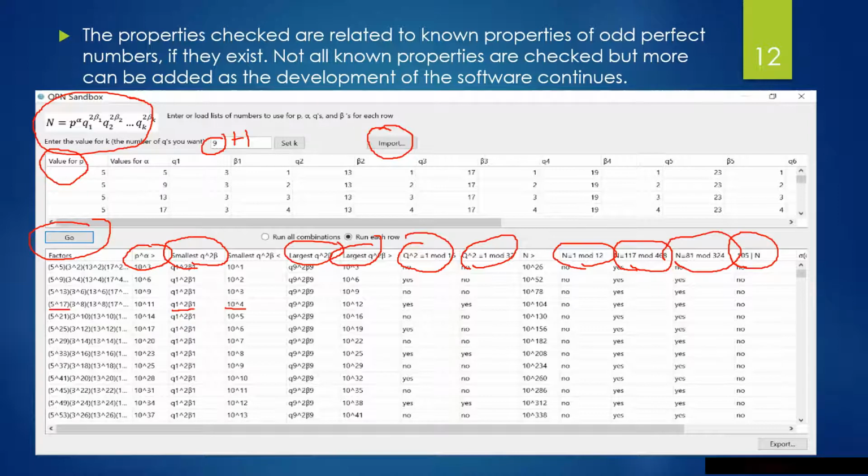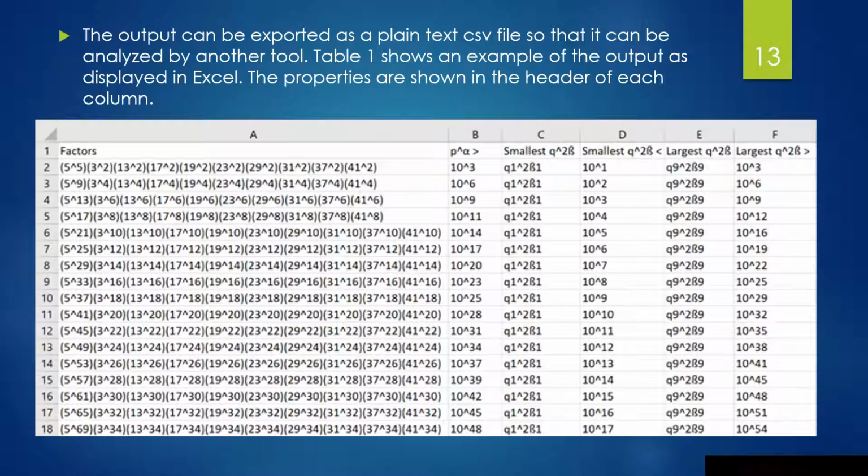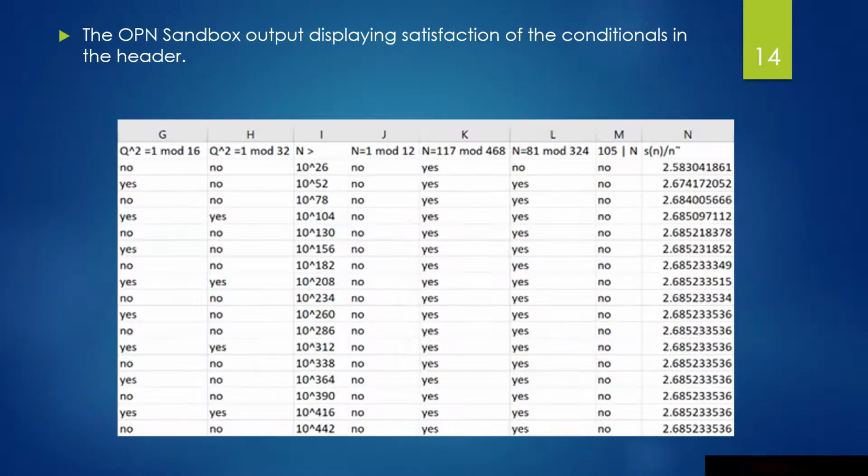Now all of that input can be exported into an Excel, and the factors and the properties that we just described are also in that Excel. So this is a great way to kind of get your hands dirty. And so here are more of those conditionals in the header, and notice that the last conditional is the abundancy index, sigma of n over n. And we're going to talk about that more in 1 second. Notice how all these numbers are greater than 2.